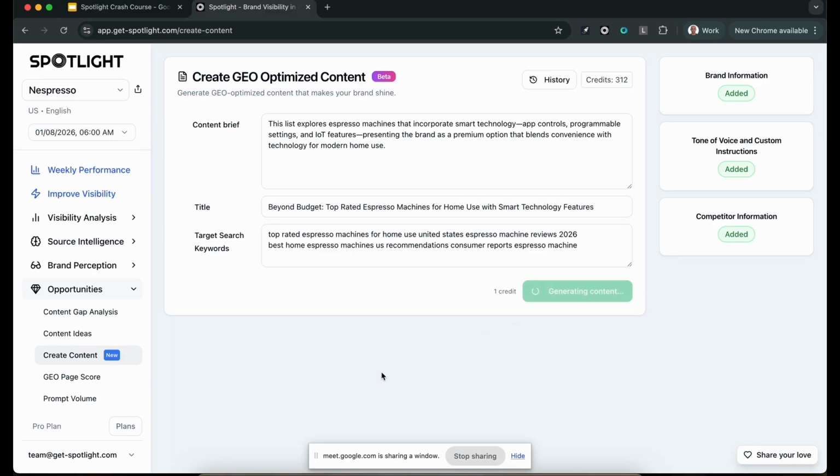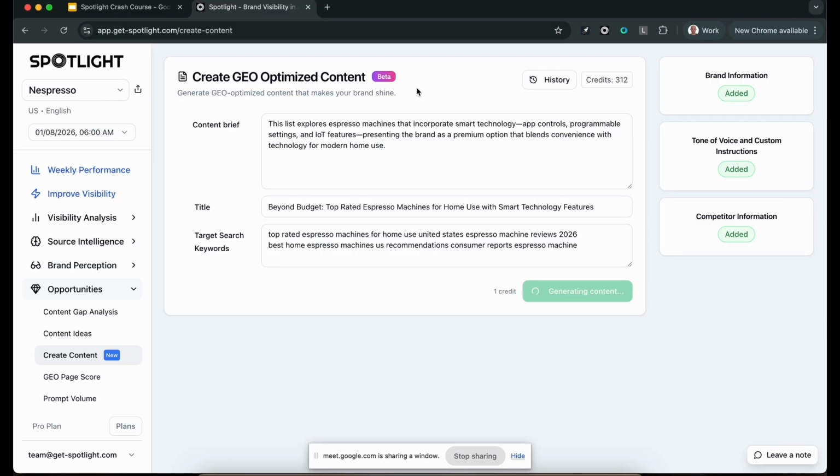Now this system is going to create an optimized piece of content that contains all the properties that our research found need to be included. It's going to use the tone of voice, use this brief, and target the keywords that we're targeting, and it's going to be good to go pretty much. You could essentially shoot it out and publish it. I'd review it, just to make sure everything is okay, and it's still a work in progress. It's in beta. We're still improving it, but I already released a bunch of pieces of content from this tool without touching the content, and it's been working really well.